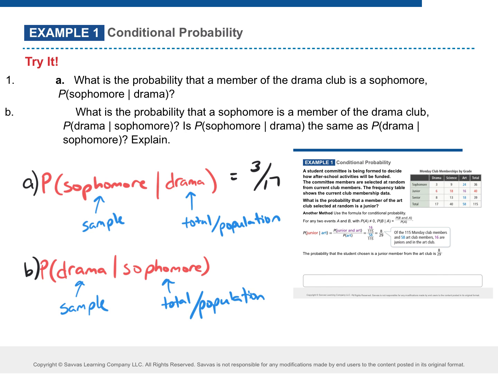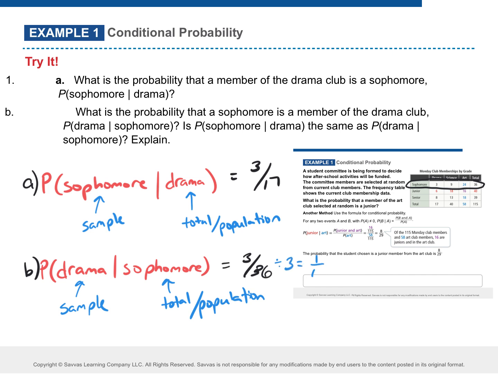So now part B says, what is the probability that a sophomore, so here's my sophomores. What's the probability that a sophomore is a member of the drama club? 3 out of, careful, 36 this time. And then remember, we always reduce when we can. So I'd get 1 out of 12.